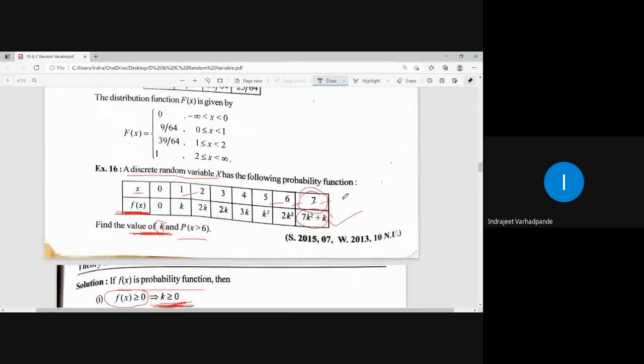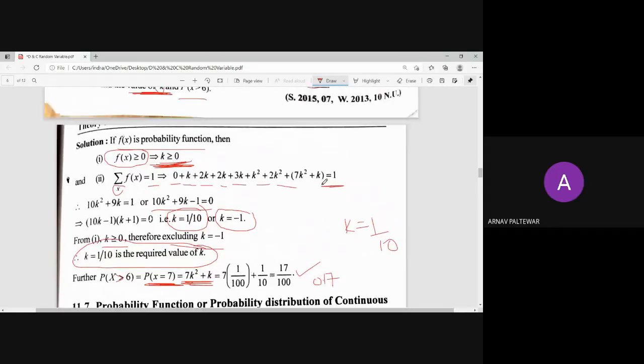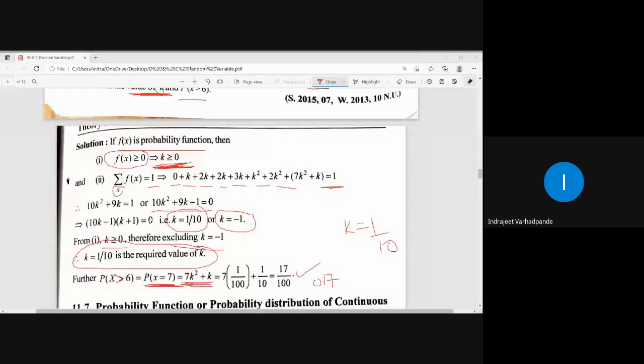If there had been one more value for 8, then for x greater than 6 which would we consider? x equal to 7 and x equal to 8. I hope this example is clear related to the discrete random variable. Everybody? Yes, sir. So this is all regarding the discrete random